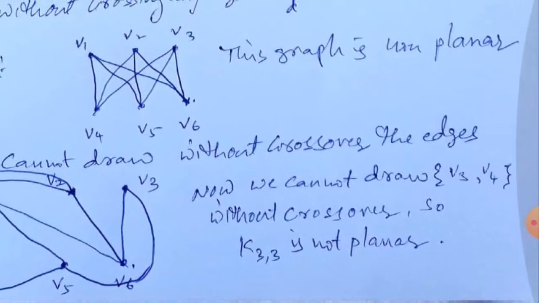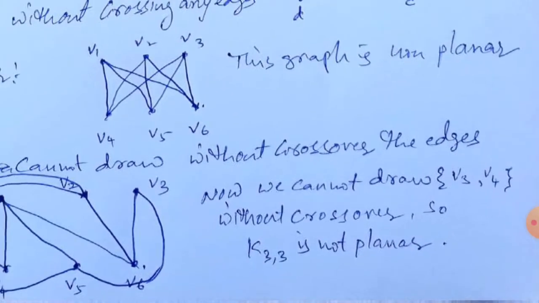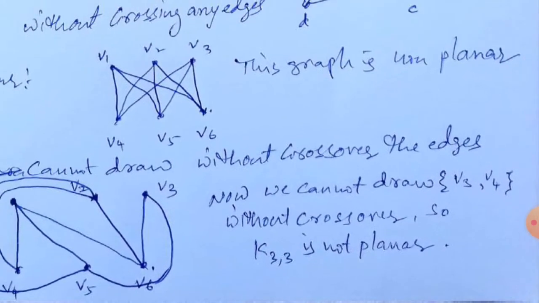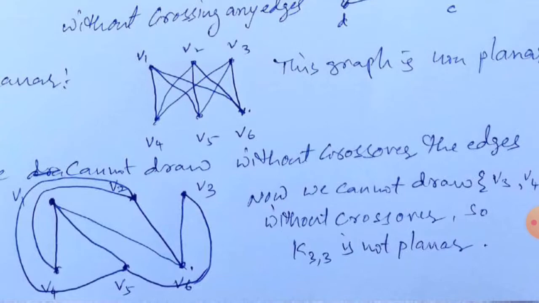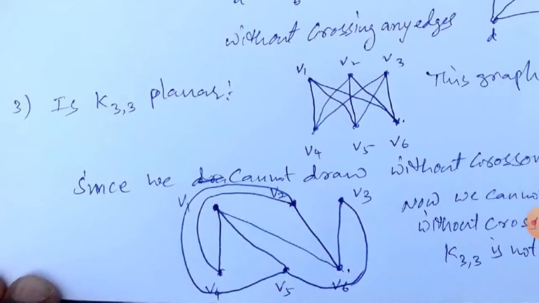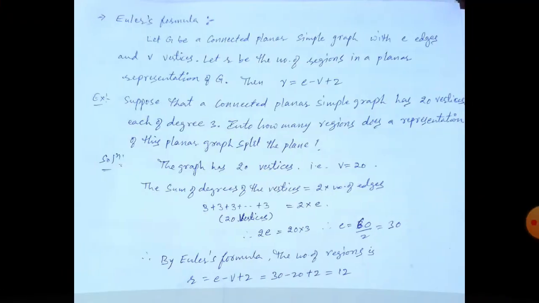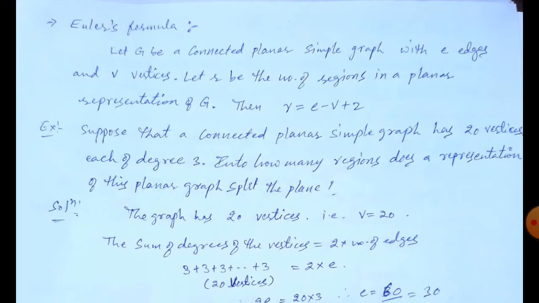So we cannot draw K3,3 without crossovers. So this graph is not planar, we can say non-planar. Okay, so that is planar graphs. Now in the next one we will look at the Euler formula.